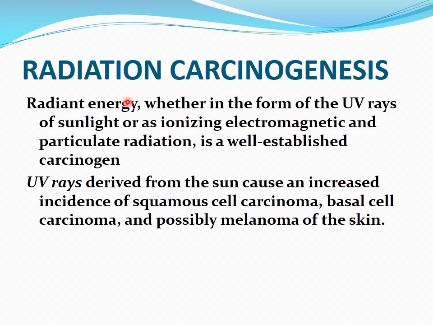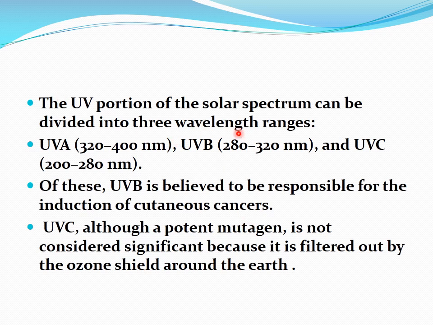Radiation carcinogenesis. Radiant energy, whether in the form of UV rays of sunlight or as ionizing electromagnetic and particulate radiation, is a well established carcinogen. UV rays derived from the sun cause an increased incidence of squamous cell carcinoma, basal cell carcinoma, and possibly melanoma of the skin. The UV portion of the solar spectrum can be divided into three wavelengths: UVA 320 to 400 nanometer, UVB 280 to 320 nanometer, and UVC 200 to 280 nanometer.